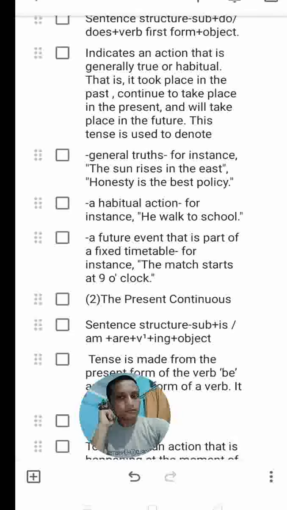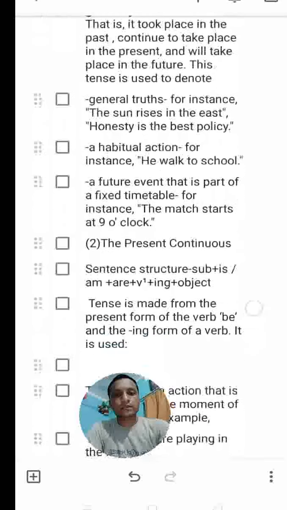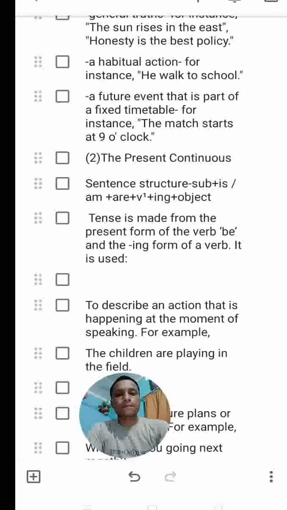Okay, simple present tense also denotes an action or event, or a future event that is part of a fixed timetable. For example, the match starts at 9 o'clock.